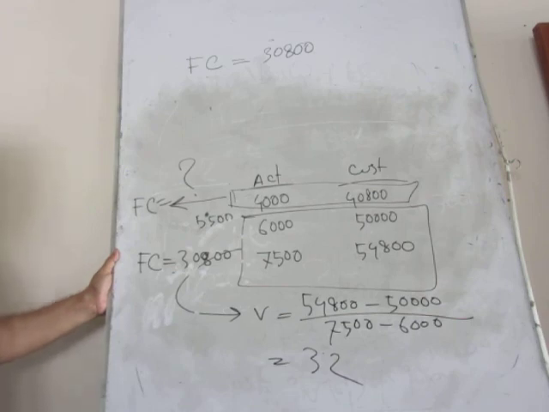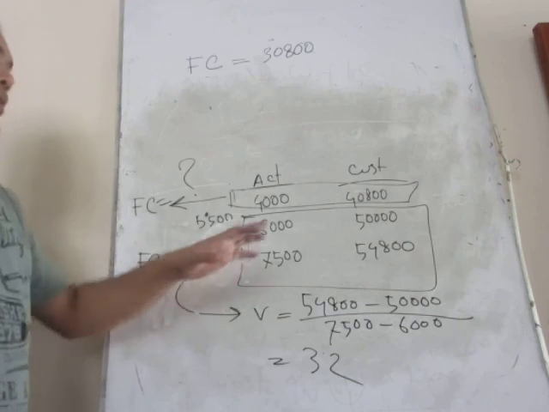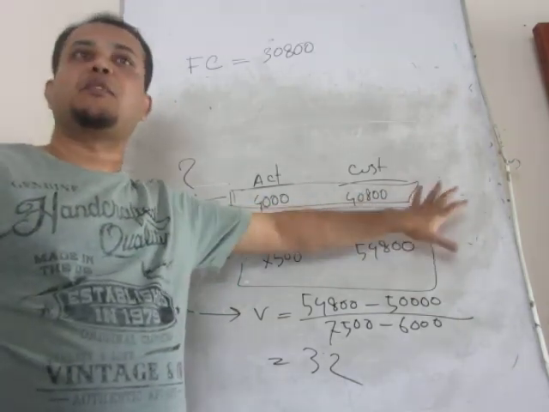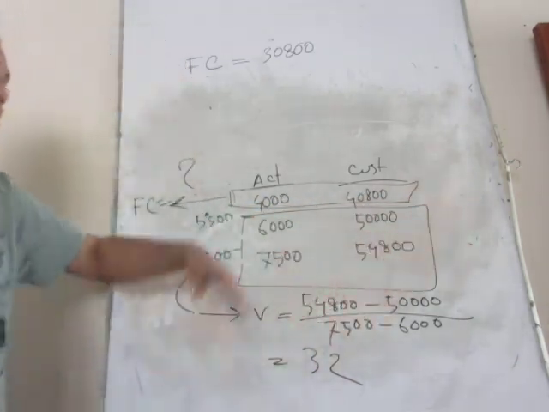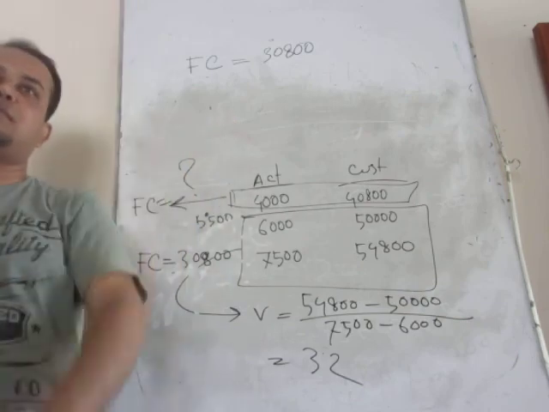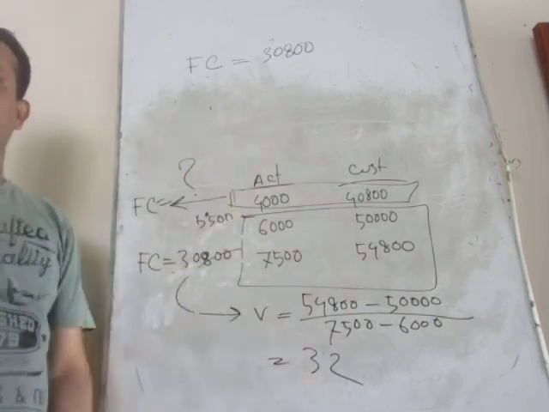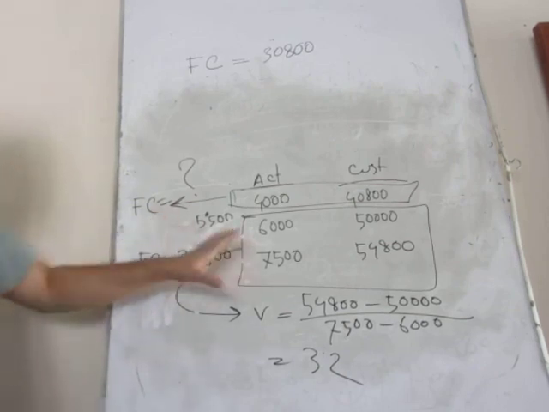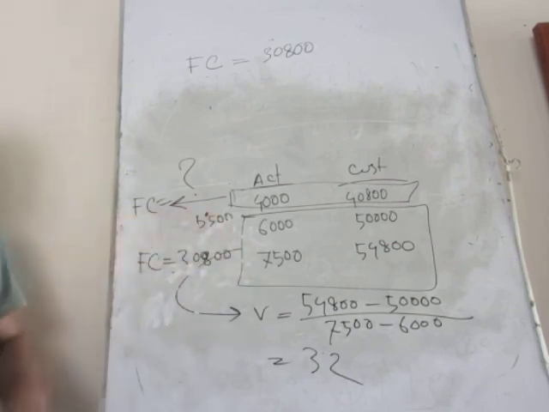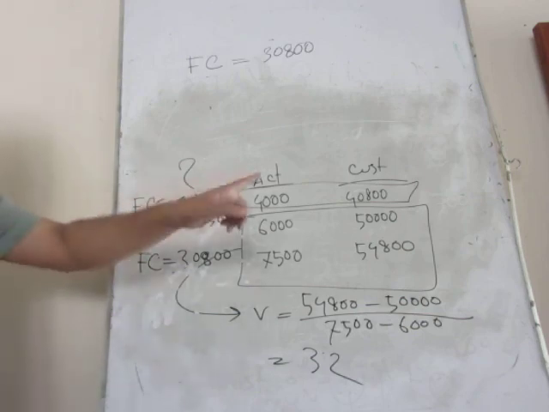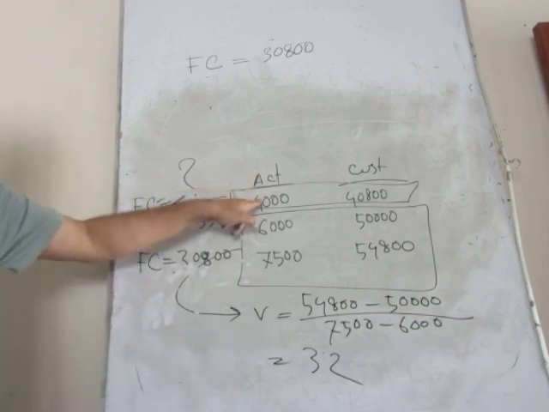So we can find out this fixed portion of cost in two different ways. We will see only one way here. The mathematical problem already said variable cost per unit in all these ranges will be constant. So variable cost will be equal for all. So by using the variable cost in this range, the fixed cost is 30,800. By using the same variable cost here, we can find out another fixed cost. See?